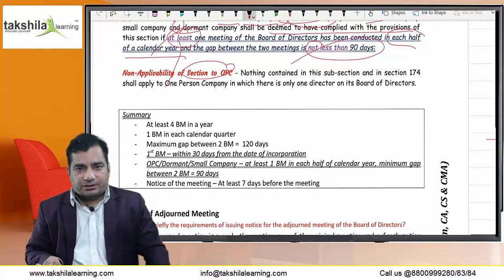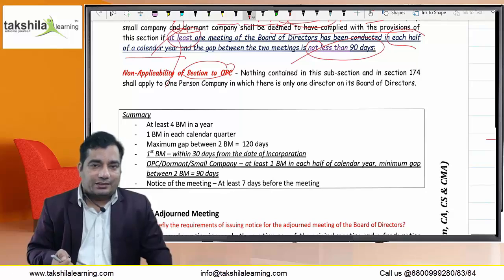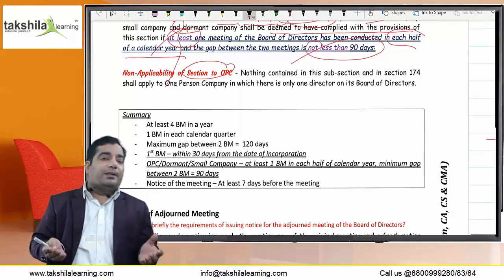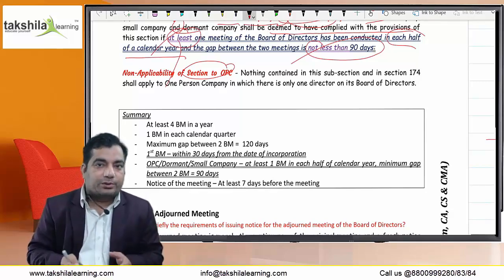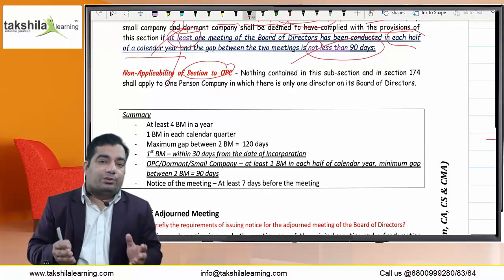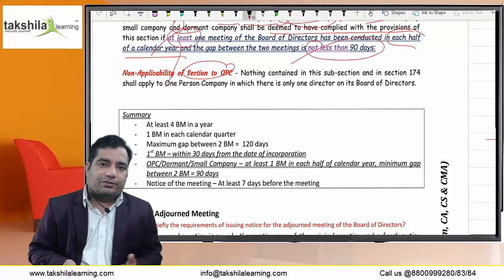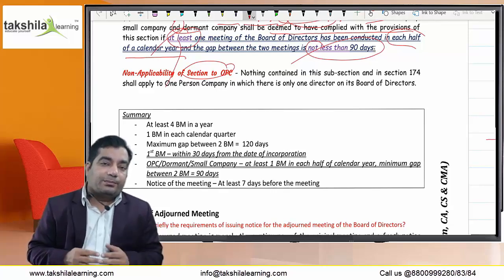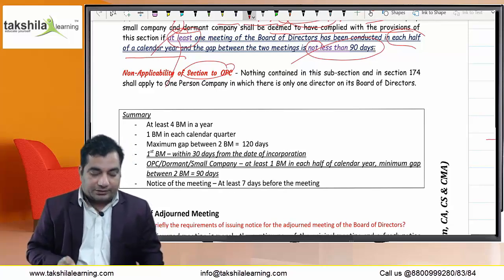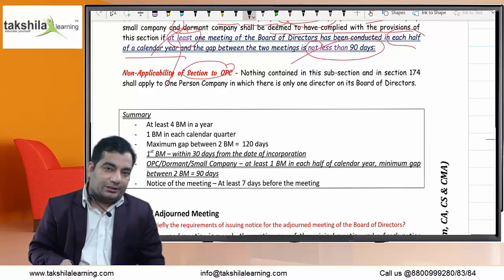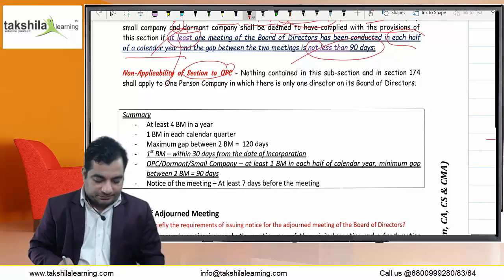In the case of a one-person company, if there is only one director, then how could a BM be held? It is impossible to hold a BM if there is only one director in a one-person company. A one-person company is required to appoint just one director as per section 149, but it may appoint more directors, it is up to it. If it has two or more directors, the normal provisions shall apply to it.